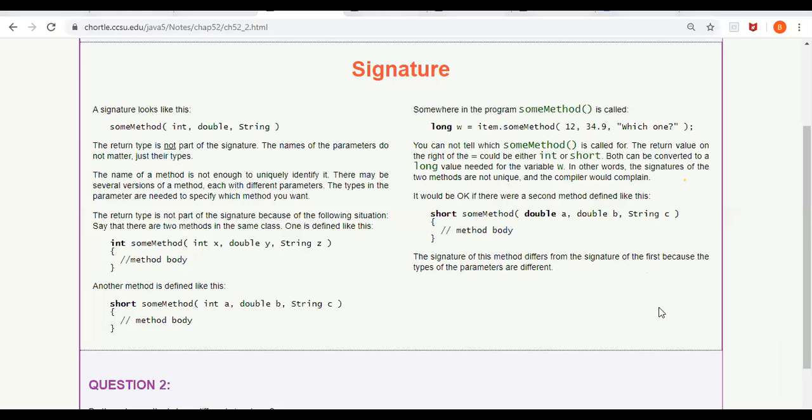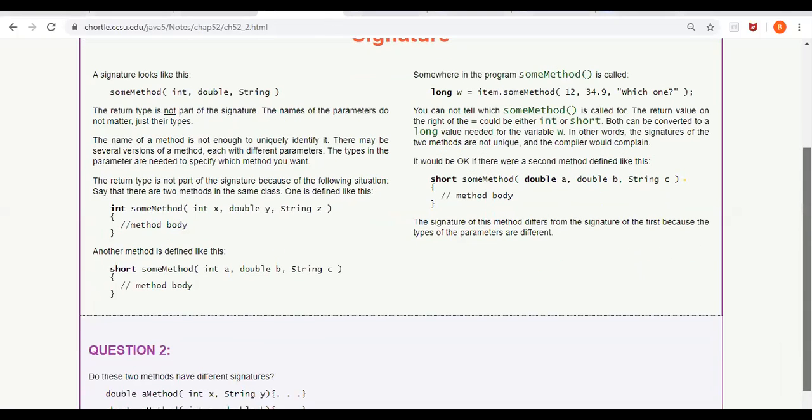So that is what I'm trying to re-insist. Already you know that, but still we are re-emphasizing here that a method signature includes only the method name, the parameter types, and the ordering. It doesn't even include the parameter names. Parameters can have different names. That is not the question, but the type and the ordering is important.